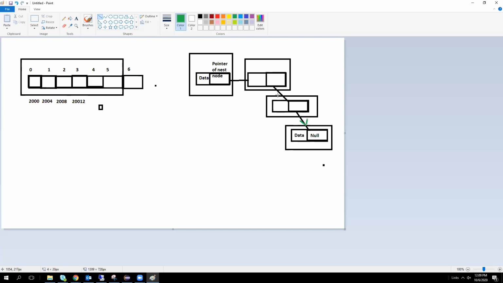But in a double linked list, we have to maintain the previous node address also. Here we have to maintain one more pointer, which represents the backward direction.